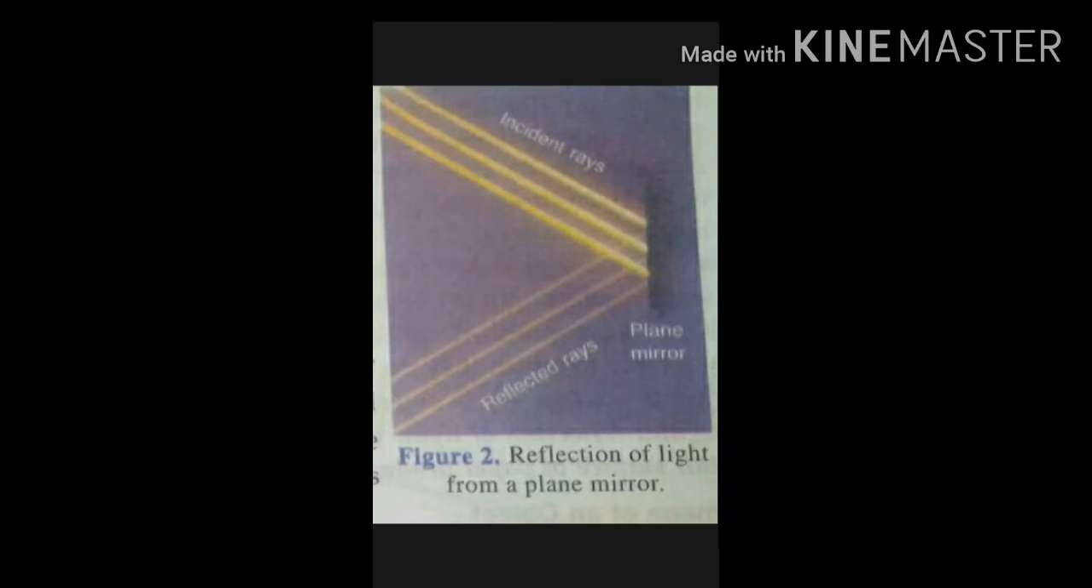In figure 2, three parallel rays of light called incident rays are falling on a plane mirror at an angle to its surface. The plane mirror reflects the three parallel rays of light and sends them in another direction. The three reflected rays of light are also parallel to one another and they make the same angle with the mirror surface as the incident light rays.